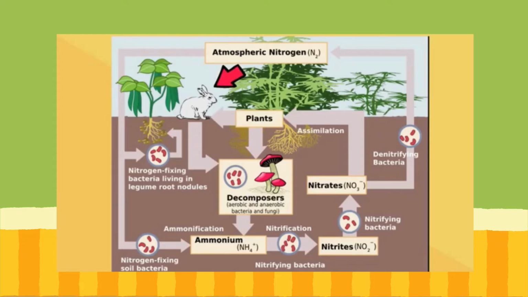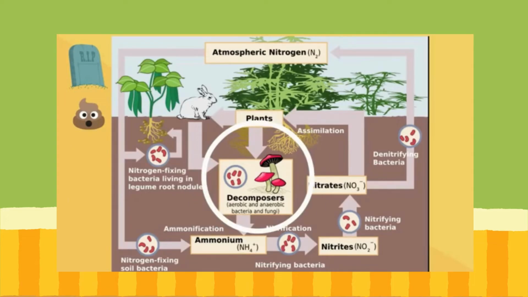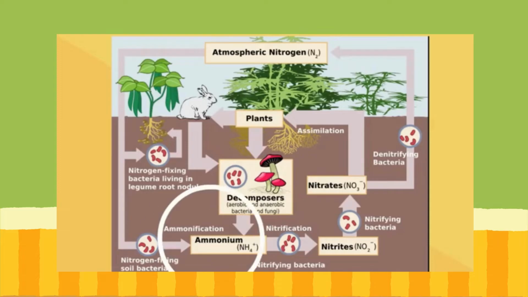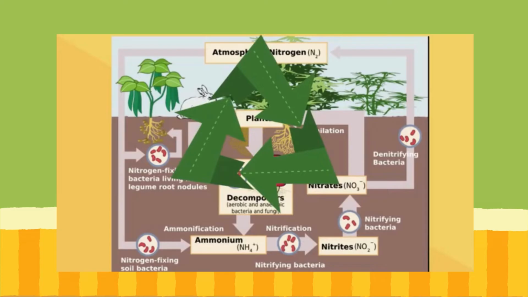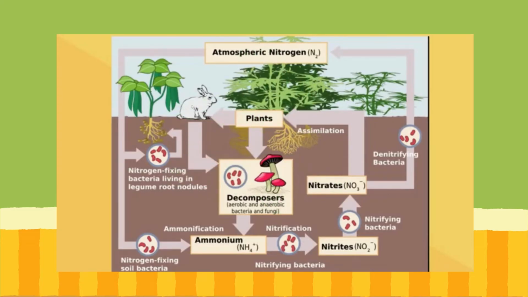Also, once in the animal, after it eats the plants, the animal either dies or needs to get rid of waste. Another type of bacteria then takes this, along with decomposers, and breaks down this nitrogen, either in the waste or the dead animal, and by a process called ammonification, the nitrogen can enter the cycle once again at nitrification, and the cycle continues. I hope that helps with the nitrogen cycle, which is how nitrogen keeps recycling itself.